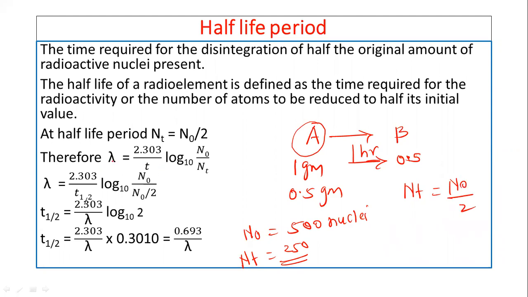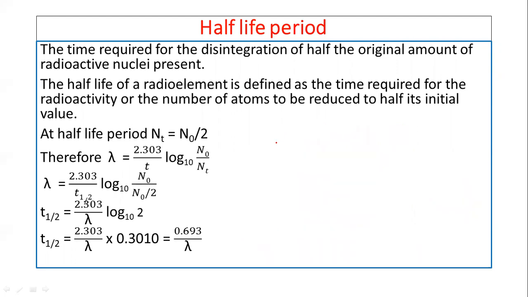So in this equation we can put lambda equal to 2.303 and t equal to t half, that is the half-life period. So let us write this: t equals t half. Time is the half-life period, and NT equals N0 by 2. So we can put these values into this equation, the derivation of the decay constant.